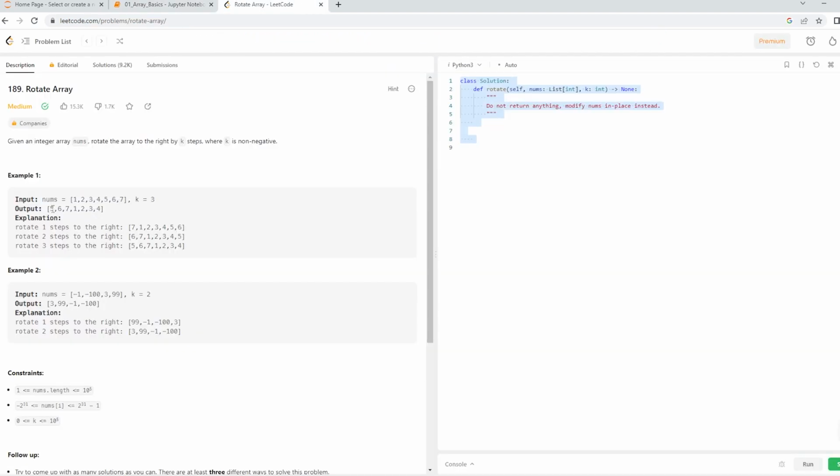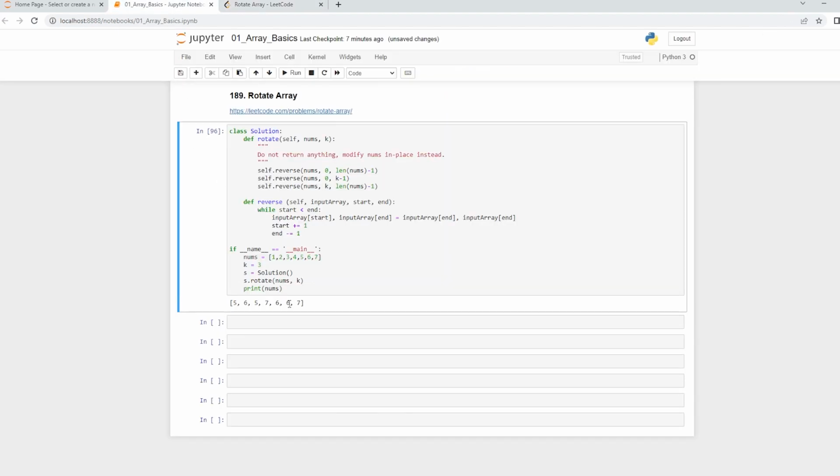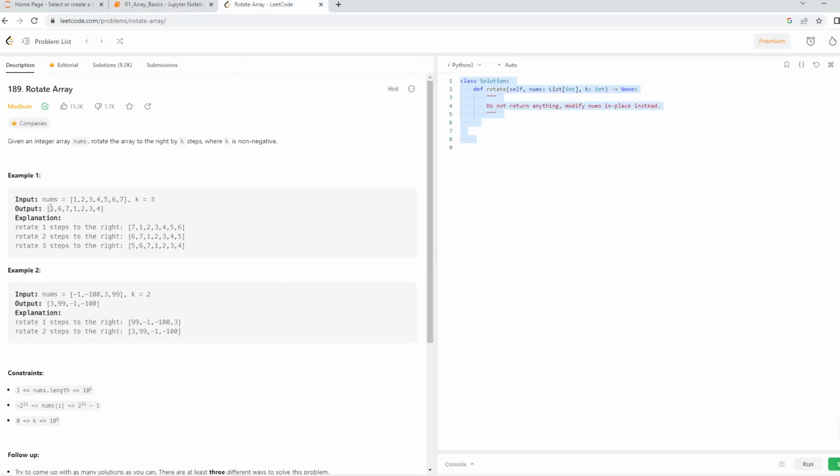And now let us check the output. It is exactly the same. Okay, again, the output is wrong. I'm sorry. There is some issue with the swapping. Starts, and okay, right here, it should be start. So in the swapping I made a mistake, and we have it. Now it is exactly the same. 5 6 7 1 2 3 4, and here also it is 5 6 7 1 2 3 4.